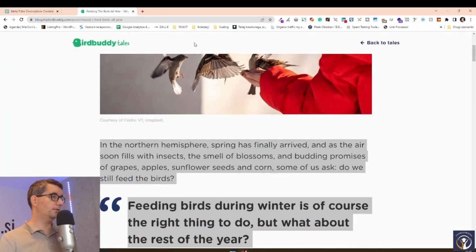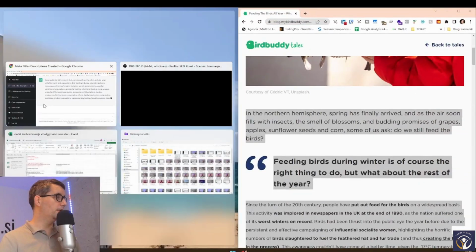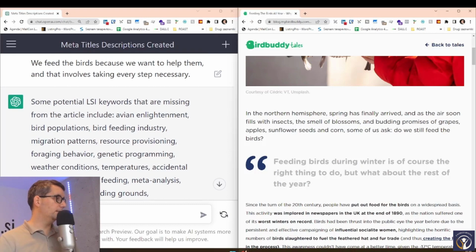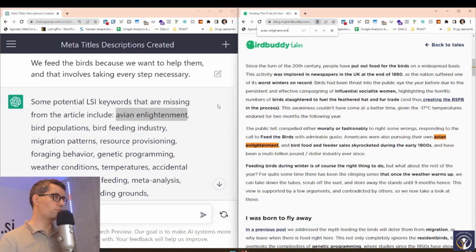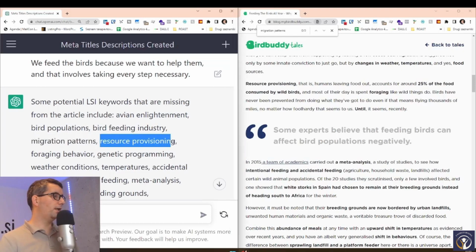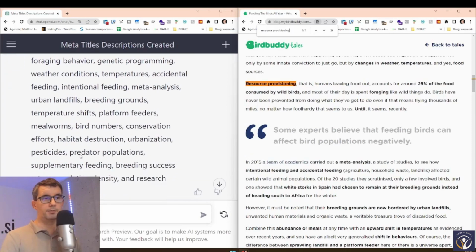We'll analyze the article. Let me just split the screen here for ChatGPT and for the article. All right. Let's see, avian enlightenment. We have that. Bird populations. We also have this one. Bird feeding industry. This one is missing. Migration patterns. Missing. So it's not 100% great, but it gives us ideas of what is missing from the article.